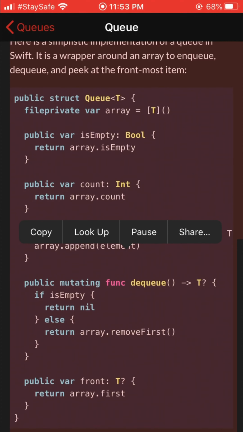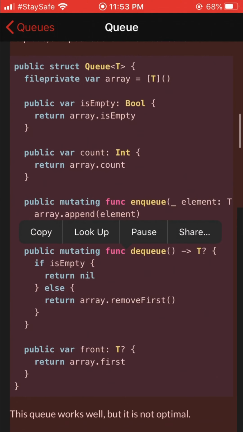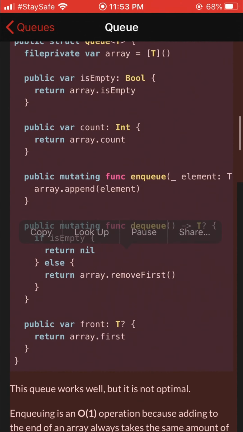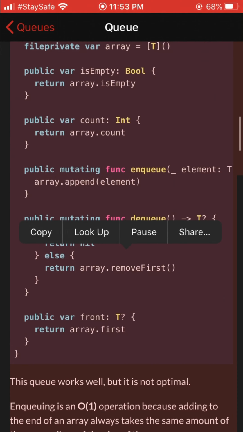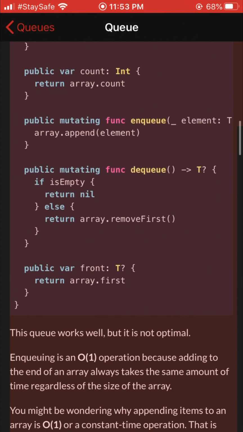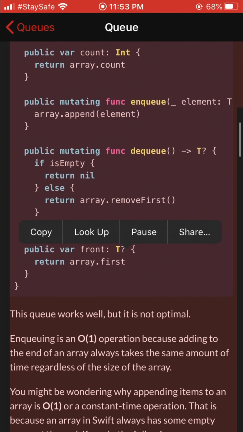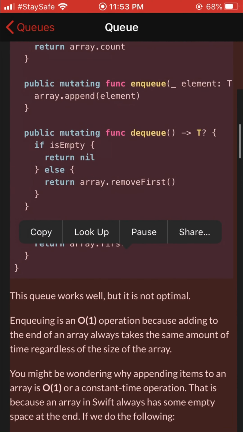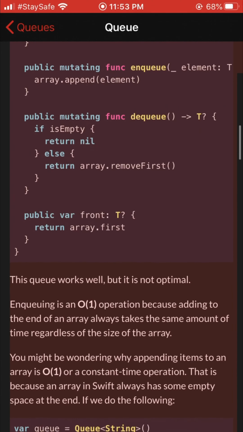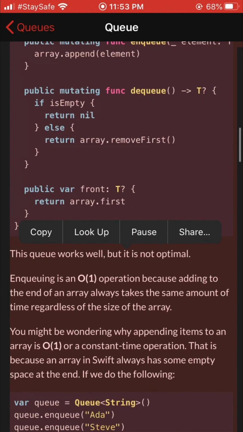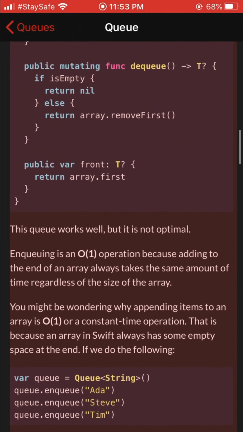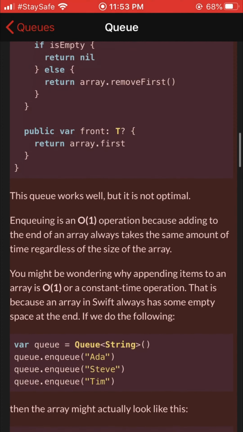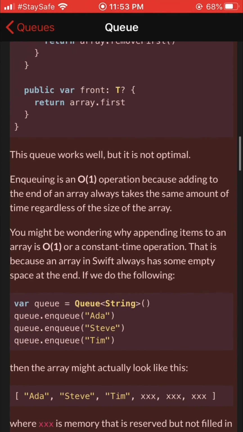Public struct Queue<T>. Fileprivate var array equals [T]. Public var isEmpty: Bool, return array.isEmpty. Public var count: Int, return array.count. Public mutating func enqueue(element: T), array.append(element). Public mutating func dequeue() -> T?, if isEmpty, return nil, else return array.removeFirst(). Public var front: T?, return array.first.